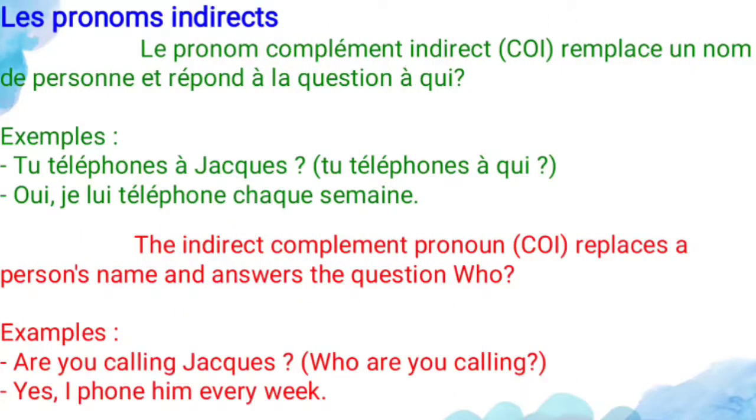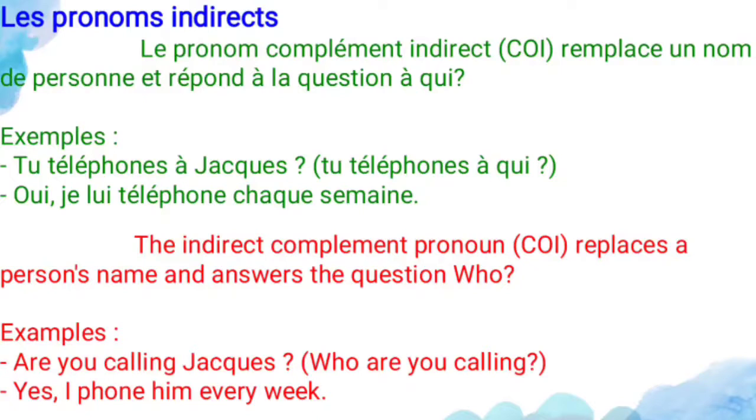And second is le pronom complément indirect, that is the indirect pronoun. So indirect pronoun, let's see the definition for this one. Le pronom complément indirect, that is COI, remplace un nom de personne et répond à la question à qui. So it is used for the person. It replaces the person's name and answers the question who.